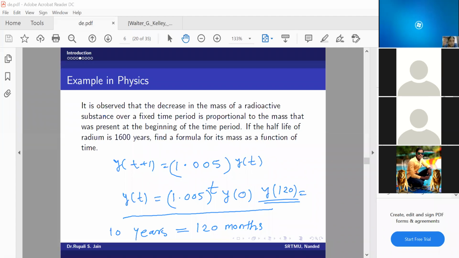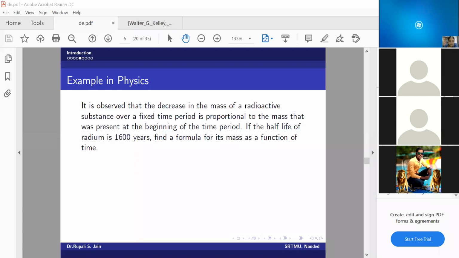So let me clear this. I want here 1,000, which is equal to 1.005 raised to t into 500, right? That t I want to find. Double means after that many months my money will be double.